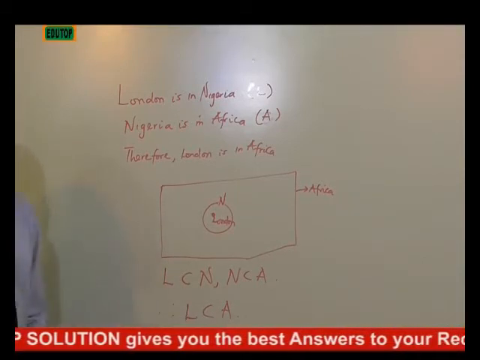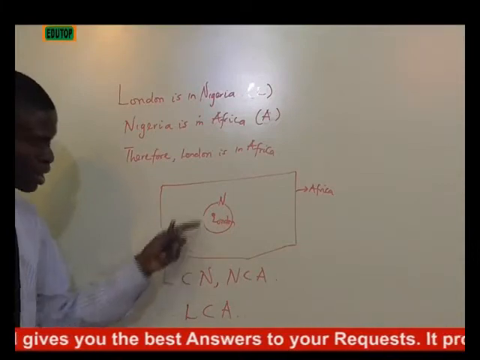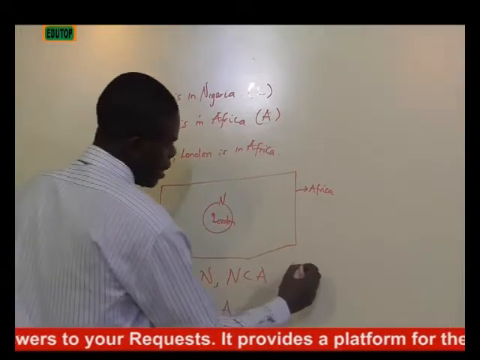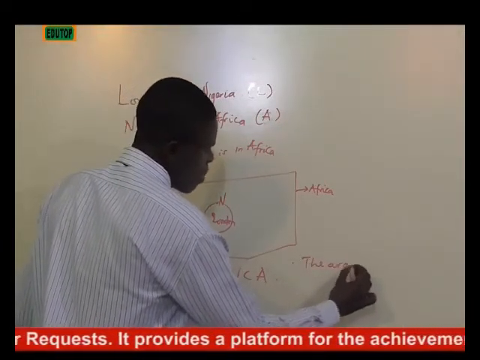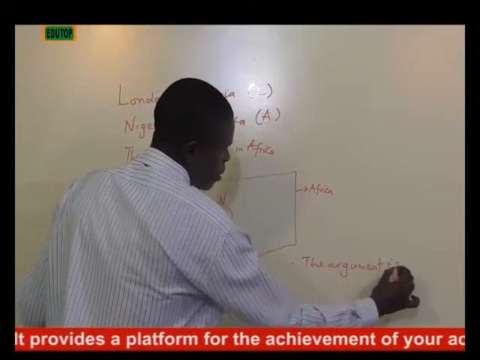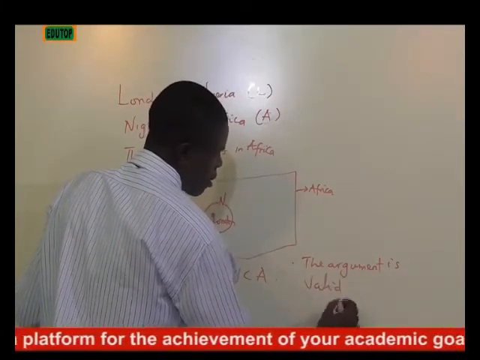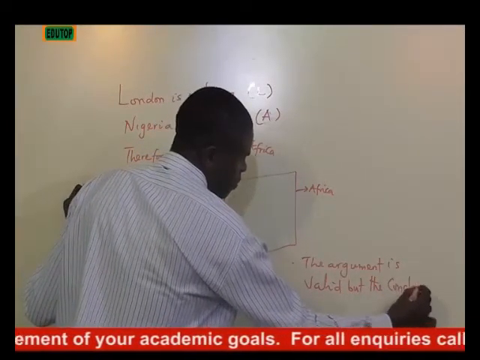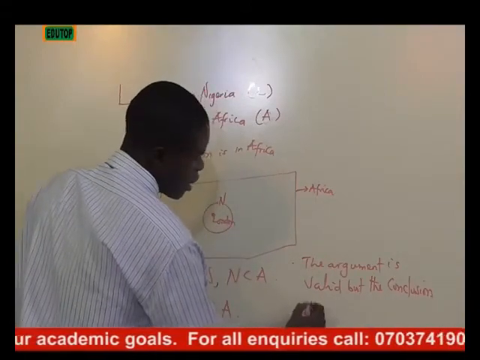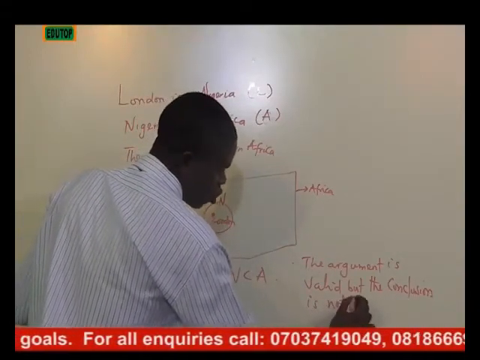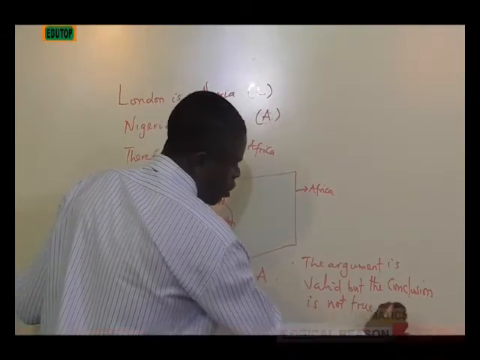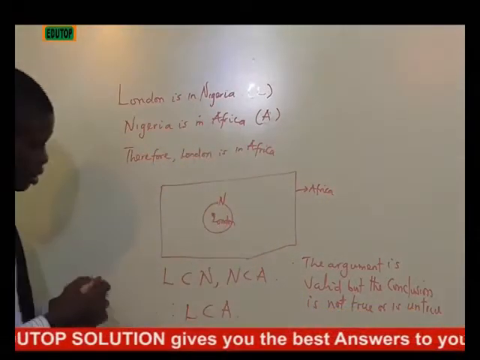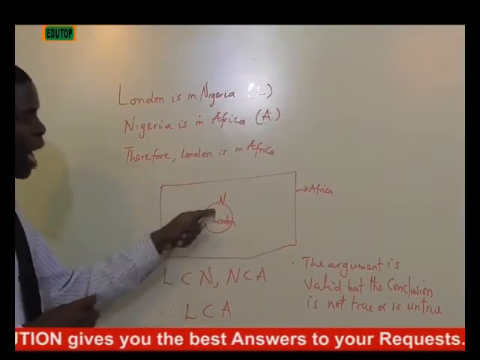But we all know that London is never in Nigeria. So what we can deduce from here is that the argument is valid, but the conclusion is not true, since we know that London is never in Nigeria.